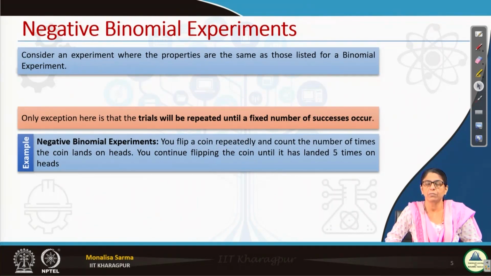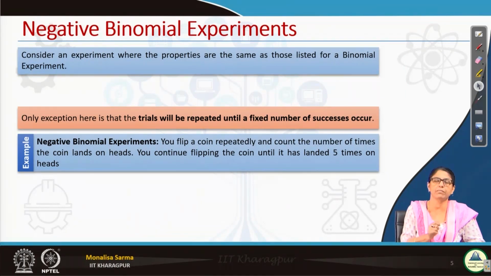As an example, you flip a coin repeatedly and count the number of times the coin lands on head. You continue flipping until it has landed 5 times on head. My interest is to get 5 heads, so I continue flipping until I get 5 heads, and then I stop. My number of trials is how many trials I needed to get 5 heads.